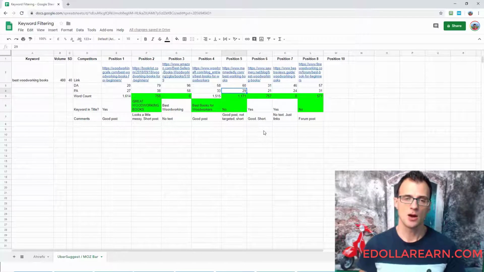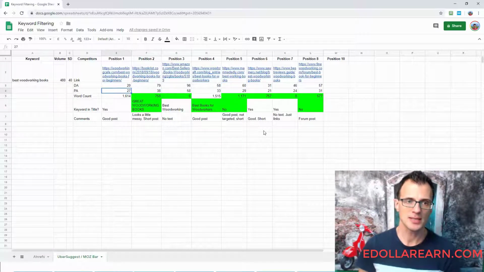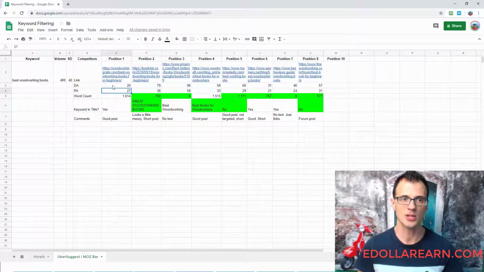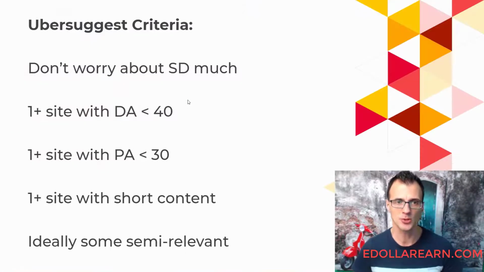And in that case, what will happen is that the page authority will be significantly lower than domain authority, whereas here the case is completely different. You can see page authority of 27, whereas domain authority is just 20. So it just means that this particular page attracted a lot of links and is probably performing unusually well compared to other pages from this domain, which is a fairly weak domain when you look at the spread of the other domains on here. So that's sort of the relationship between the two.